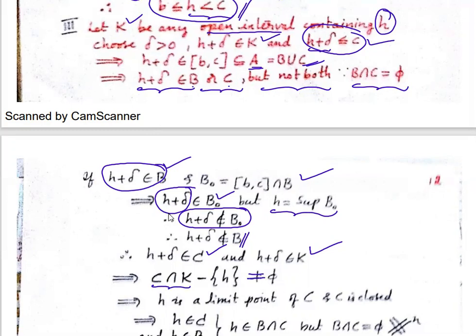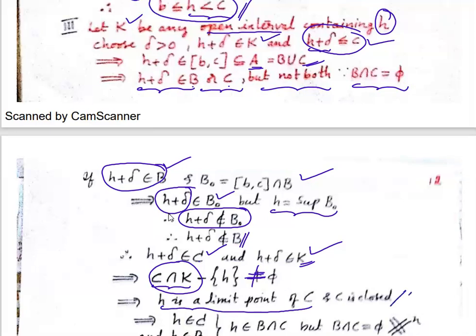See, this H plus delta belongs to C, H plus delta belongs to K. So therefore it belongs to both here. I have H plus delta belonging to this minus singleton H, which will definitely be not null. And what is my K? K is any open interval of H. So for every open interval of H, for every open set of H, this is not null. That means what? That means H is a limit point of C.